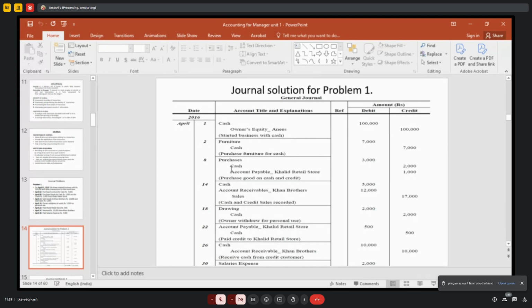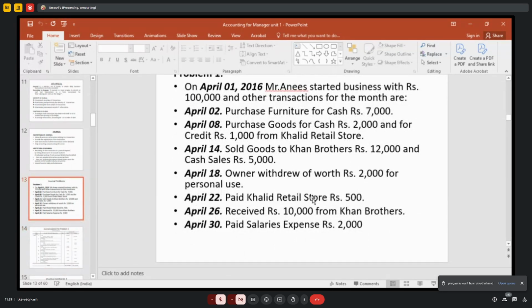Narration, you have to write what narration means. That is the short note of your transaction. Business started with cash, or capital brought into business in the form of cash. Anything like that you can write, right? So in the debit column and credit column, you have to record the same amount. All the debits are equivalent to your credits. That you have to keep in your mind. Okay, let us see another thing.